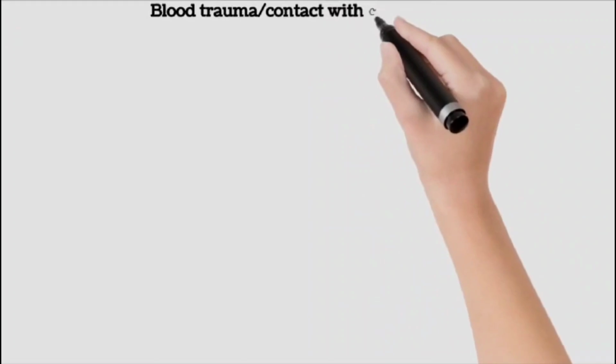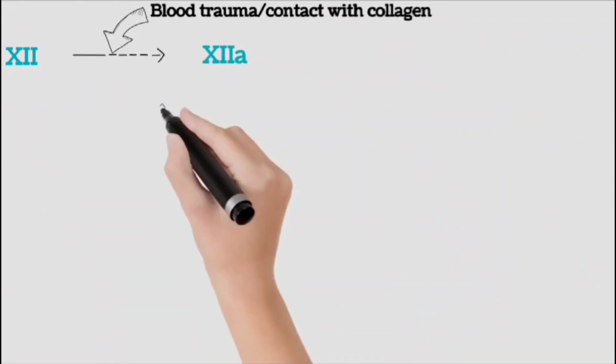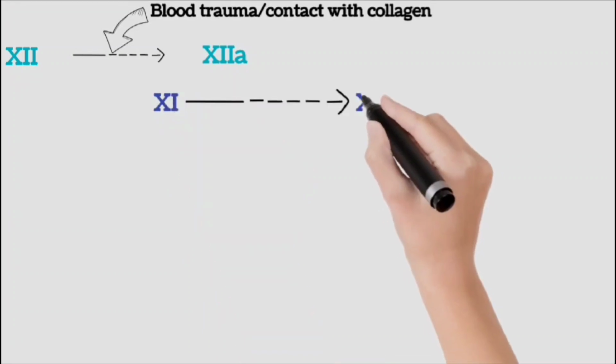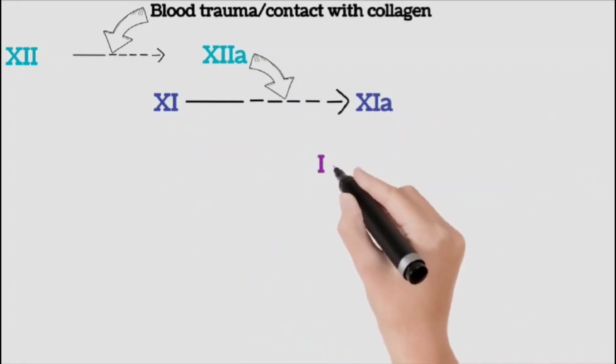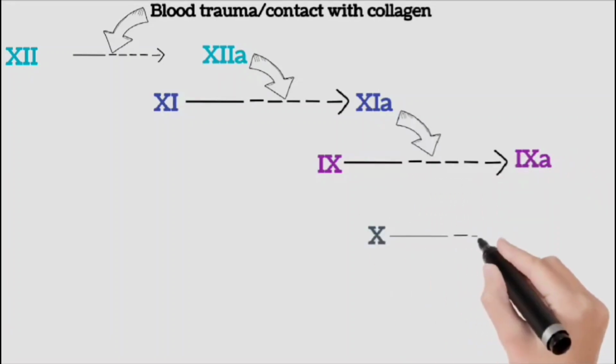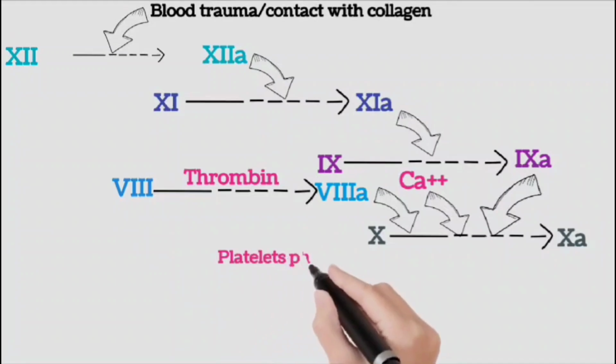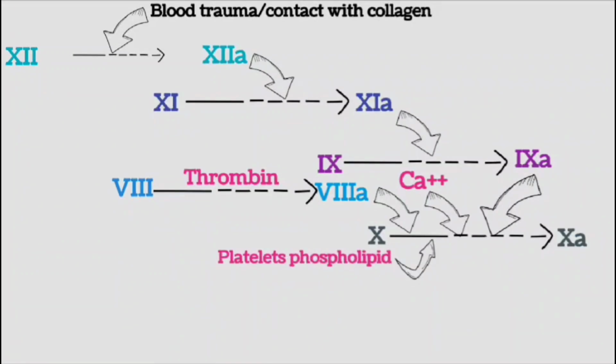The trauma causes activation of factor XII, which activates factor XI, or Hageman factor, which activates Christmas factor, or IX. Thrombin activates factor VIII. The activated factor IX activates VIII and calcium. Platelet phospholipid helps in activation of factor X, or Stuart factor. The later reactions are the same as in the extrinsic pathway.